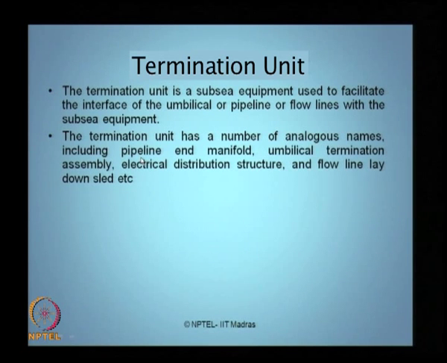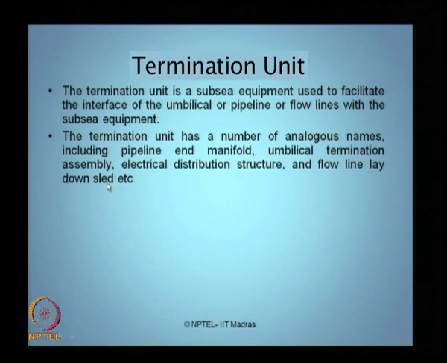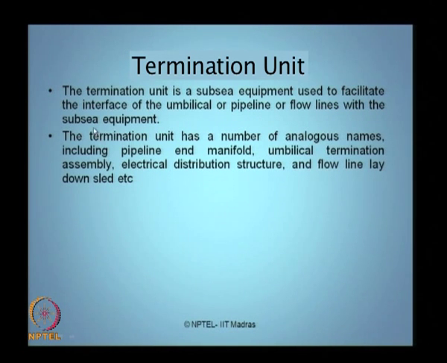Sometimes people call them pipeline end manifold, people address them as umbilical termination assembly, people also call them electrical distribution structure, sometimes people address this as flow line lay down sleds. Remember, ladies and gentlemen, a few slides back we saw a photograph where the flow line lay down sled was shown, which is connected as a termination unit to a subsea equipment system. So, the name only differs, but the function is the same: a termination unit is a Taylor piece or an end piece which connects the umbilical or a pipeline or a flow line to the subsea equipment in general.